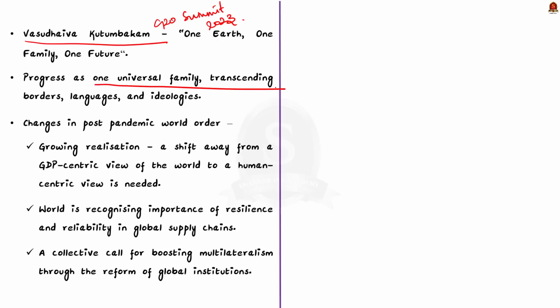But the world order after the pandemic is very different from the world before it. There are three important changes in the post-pandemic world order that should be noted down. Firstly, there is a growing realization that a transition from a GDP-centric to a human-centric view of the world is needed. Secondly, the world is recognizing the importance of resilience and reliability in global supply chains. Thirdly, there is a collective call for boosting multilateralism through the reform of global institutions. Our G20 presidency has played the role of a catalyst in all these three shifts.